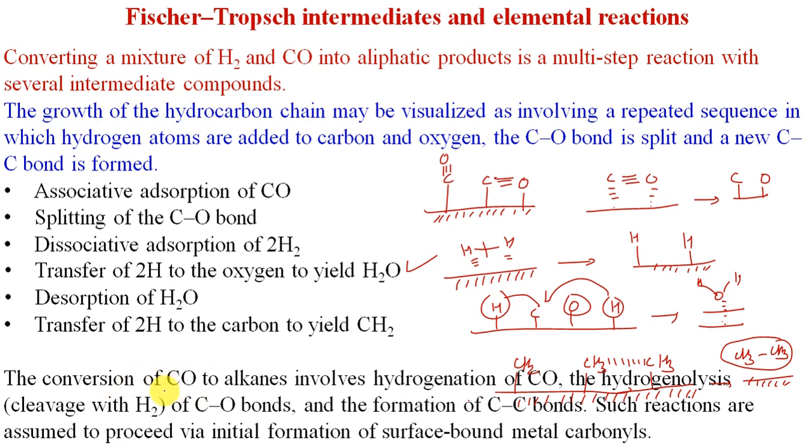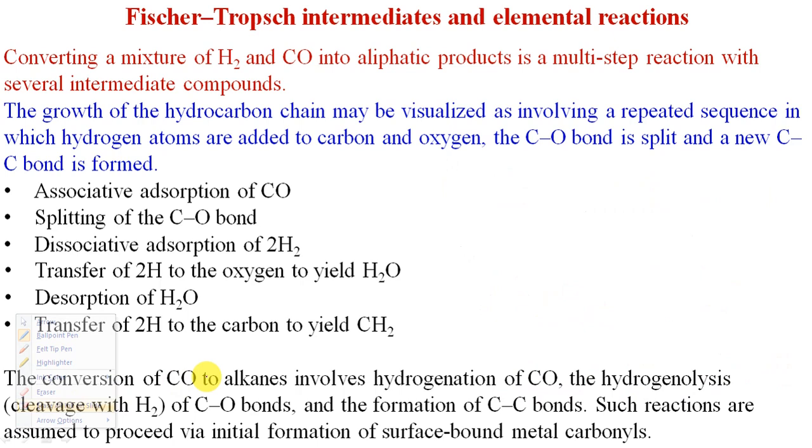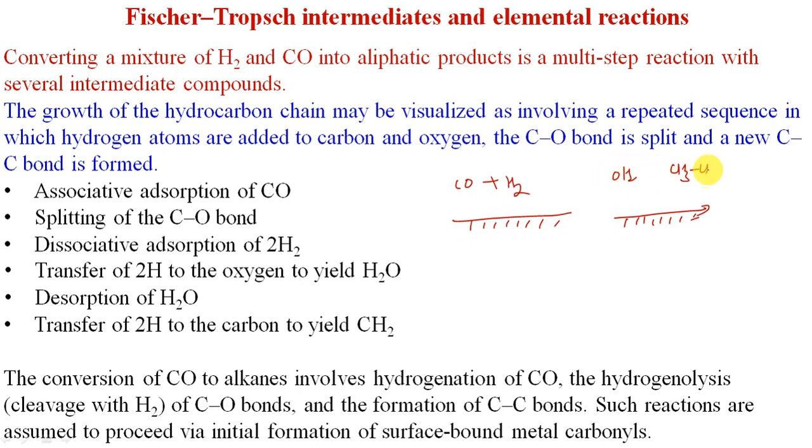Then the conversion of CO to alkanes is involved. You can now see that during the whole of this, we used only CO and H2. And what are the different products we are getting over the surface of the metal? They may be water, or alkanes. So we can have the conversion of CO to alkanes involving hydrogenation of CO, which is the addition of hydrogen to carbon monoxide.